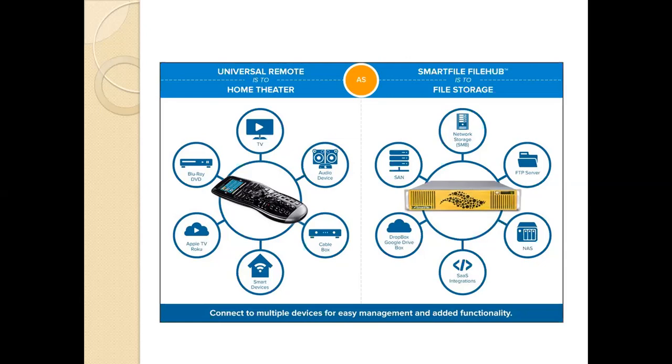Next, we are maintaining this smart file hub, which is used for file storage. What file storage does it support? It takes Dropbox, Google Drive, SAS, NAS, and FTP servers, accessing data of different types from the different modules or centers. It is not maintaining a separate one for the FTP server and another for the others. Based on this functionality, it accesses all this data and processes the things you have here.